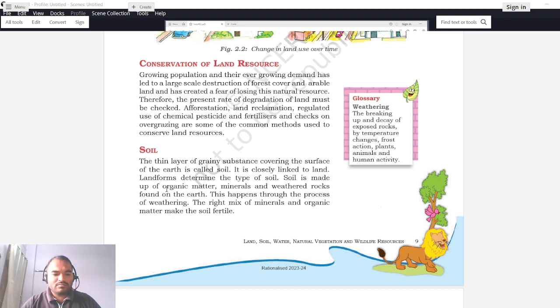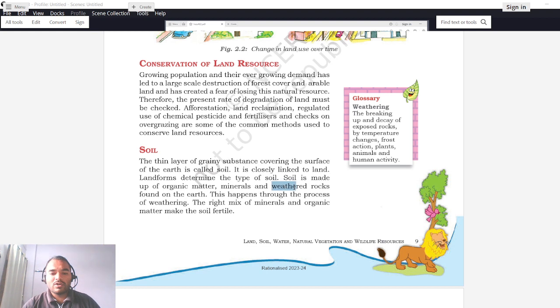If you see any of the soil in any agricultural field, you will see that it is a mixture of organic matter. You can see some microorganisms, some insects in the soil, or even some vegetative matter in the soil. So that basically composes the organic matter. There are some minerals. Minerals basically come from the earth surface, or we even provide them in the form of chemicals or fertilizers. So minerals like phosphorus, nitrogen, potassium are required for the growth of plants.